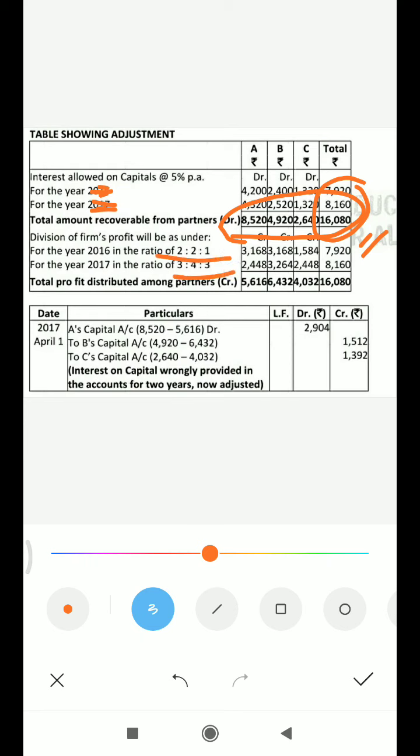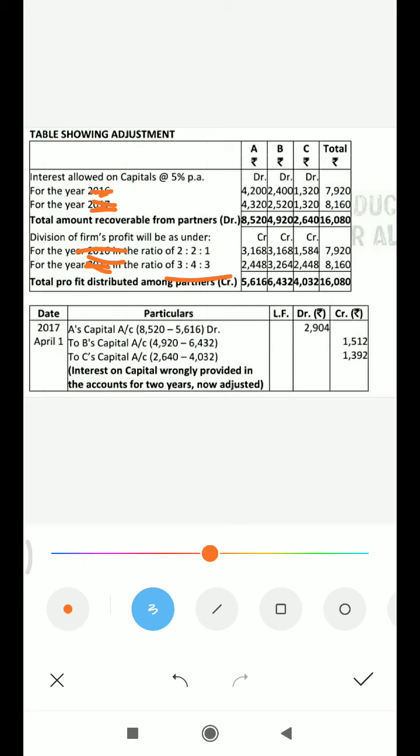And then after giving this amount year wise, this amount will come: 3168, 168 and 7920, 24, and for 2018 in the ratio of 343, 2448, 3264, 2448 and 8160.